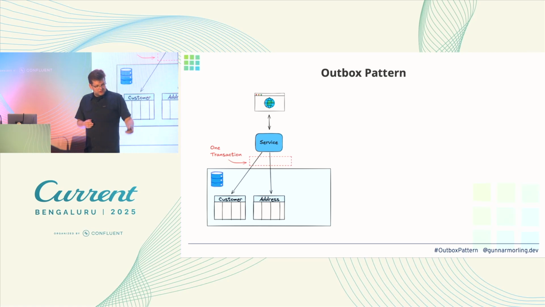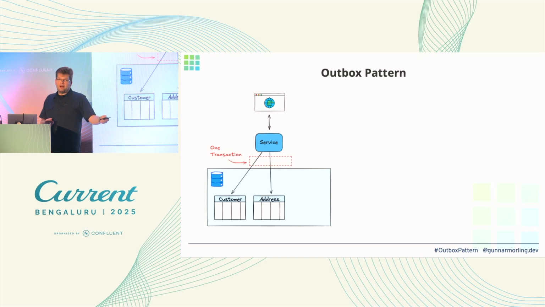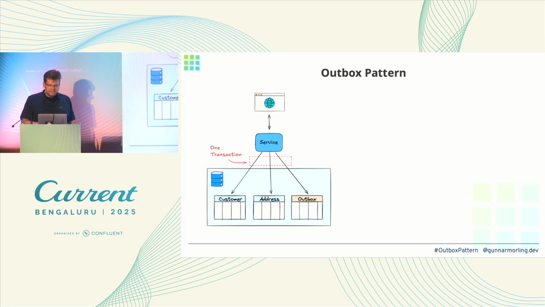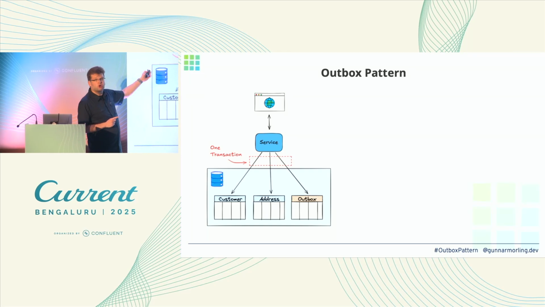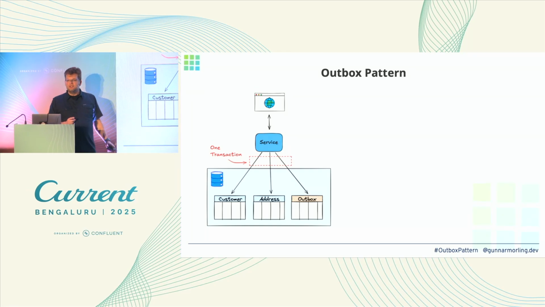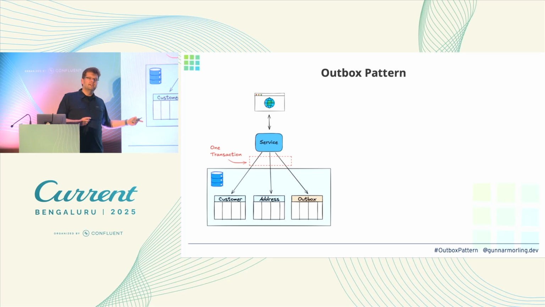So the idea there is, okay, let's have our service write to its database. Let's say we have this sort of e-commerce domain, tables like customer and address. We do our data changes there. And of course, this happens in a transaction, right? So all the writes to different tables, different records, they would happen in a single transaction. And now at the same time, within the same transaction, so one shared local transaction in this database, we also do an insert into what's called the Outbox table.